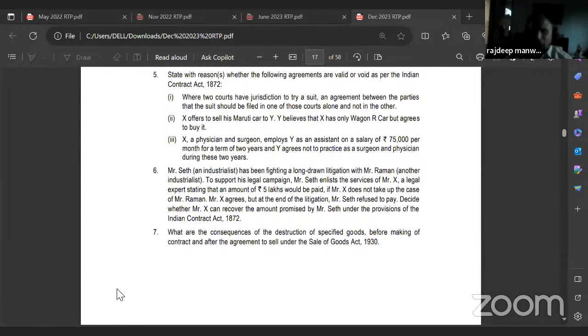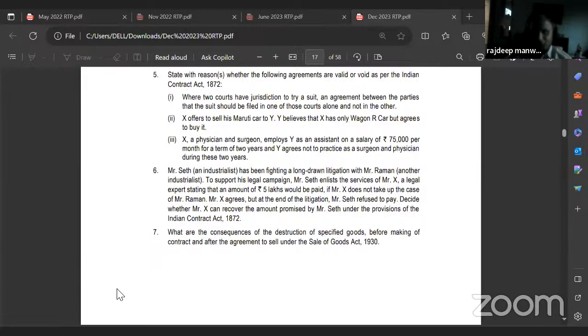Application of payment where neither party appropriates, section 61. Where neither party makes an appropriation, the payment shall be applied in discharge of the debts in order of time, whether they are or are not barred by law in force for the time being as to the limitation of suits.